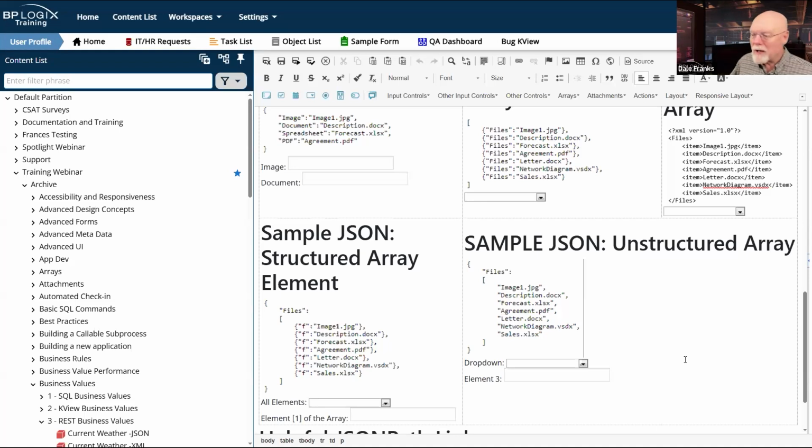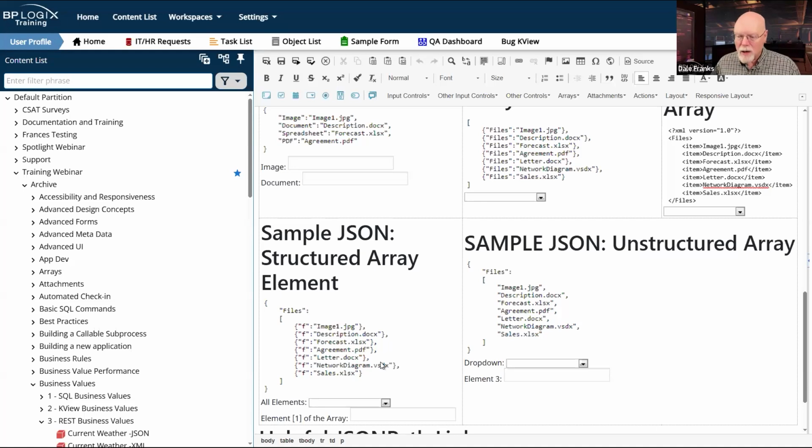Because I can present this same data in 3 different ways, all of which are perfectly valid JSON, it becomes a little more difficult to figure out how to grab that data, because each one of these 3 different methods of presentation is going to require a different JSON path expression, which we haven't gotten to yet, but we will.